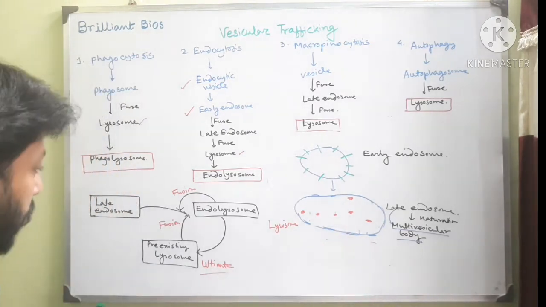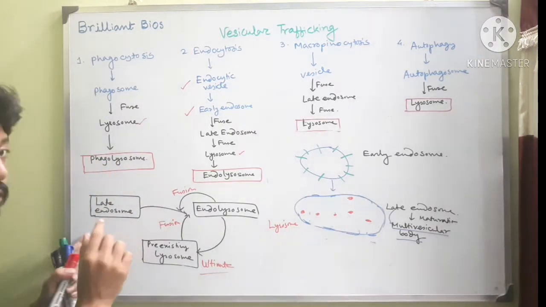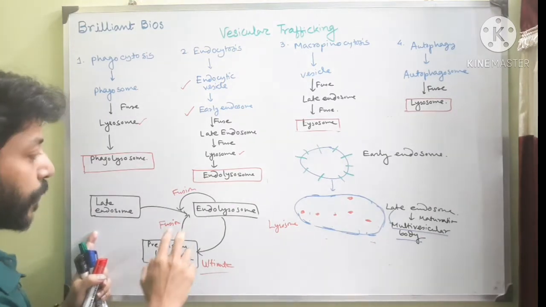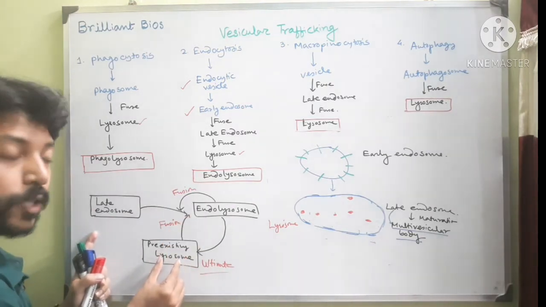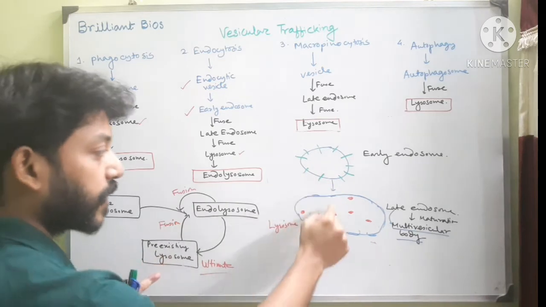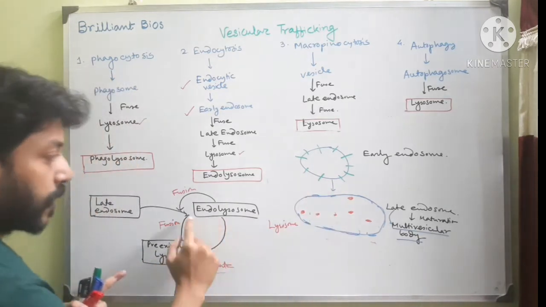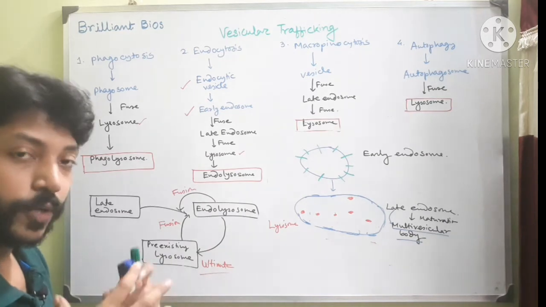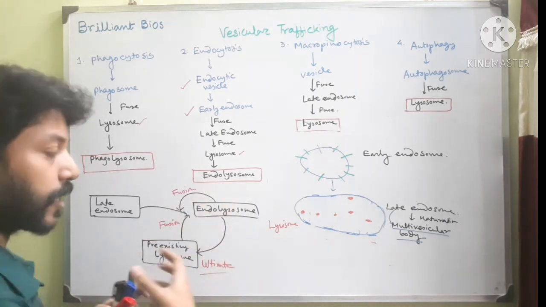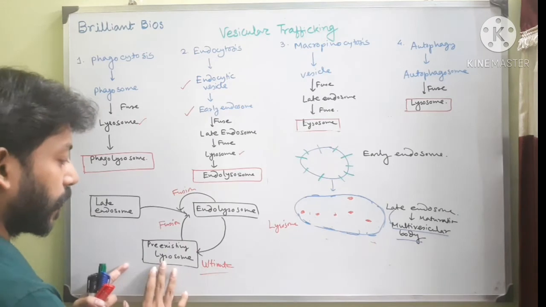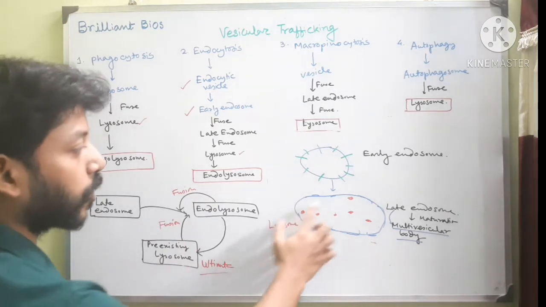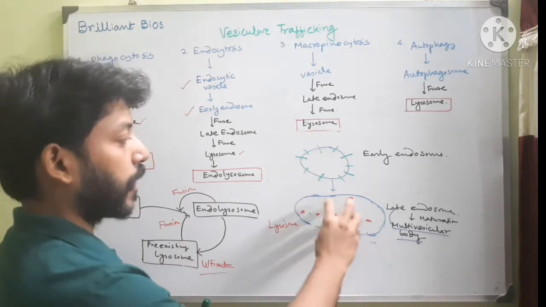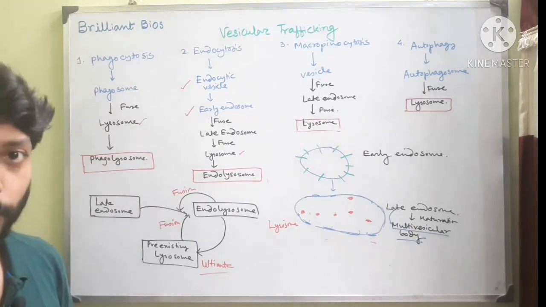So late endosome has only multivesicles. When it fuses with pre-existing lysosomes, it contains multivesicles plus enzymes, endolysosomes. And ultimately, when it digests the vesicles and the proteins, then it will become lysosome, because this structure doesn't have any vesicles and proteins.